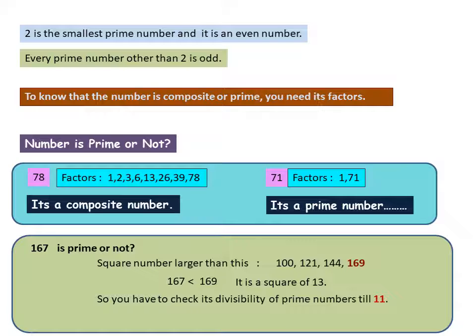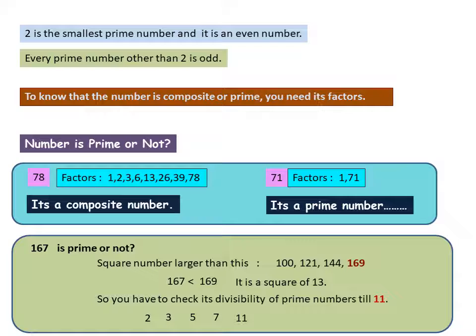And now you have to check the divisibility by prime numbers up to 11, because 11 is slightly lesser than 13. You have taken that 169, and 167 is lesser than 169. So here also the prime numbers lesser than 13 are 2, 3, 5, 7 and 11. So you have to check whether this 167 is divided by 2, 3, 5, 7, 11 fully.